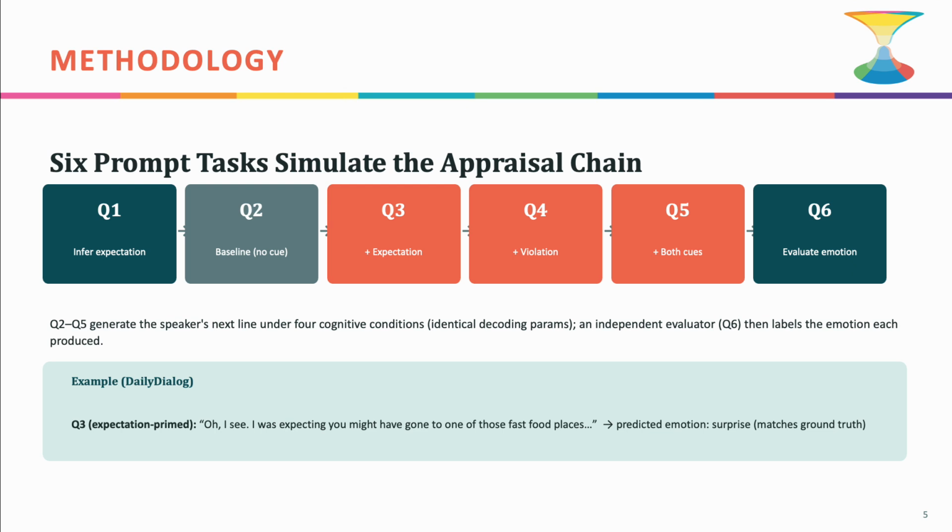Finally, Q6 is an independent evaluator that labels the emotion each generated line expresses. Here's a quick example from the daily dialogue dataset. When primed with expectation, the model generates, "Oh, I see. I was expecting you might have gone to one of those fast food places." And this correctly predicts surprise, matching the ground truth.